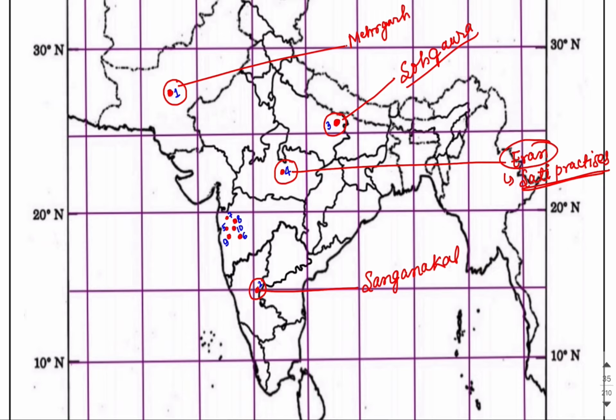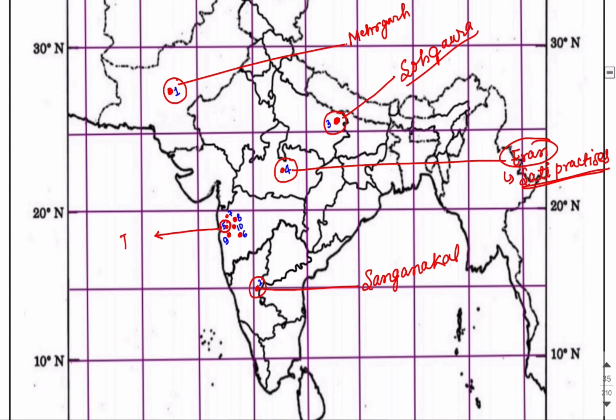Now let us move on to the fifth one. Here you can see a cluster of Chalcolithic sites found in the Maharashtra region. So let us name them individually. The fifth one is in the western part, near Mumbai, and the site name is Jorwe. It is found in Maharashtra, as you have seen, and rectangular houses of wattle and daub and archaeological remains like copper tools have been found from this site, Jorwe.